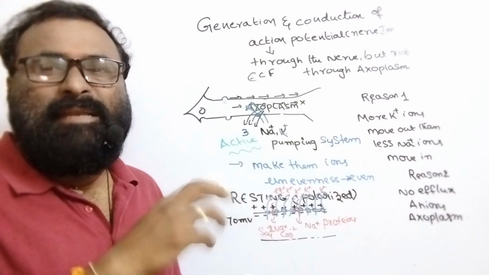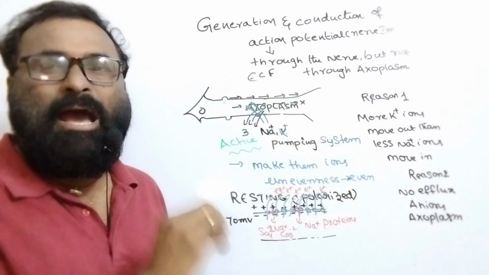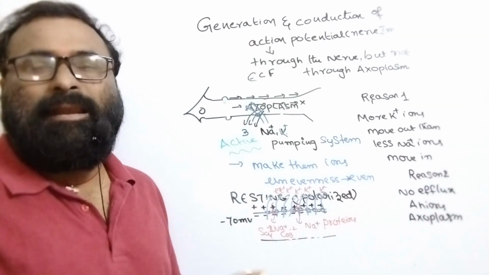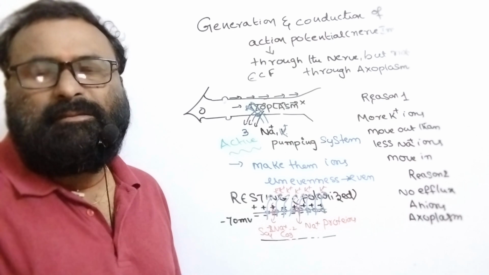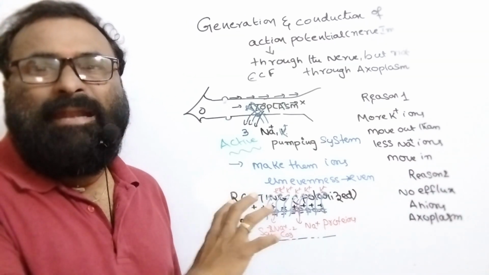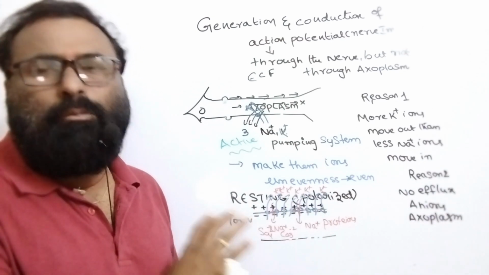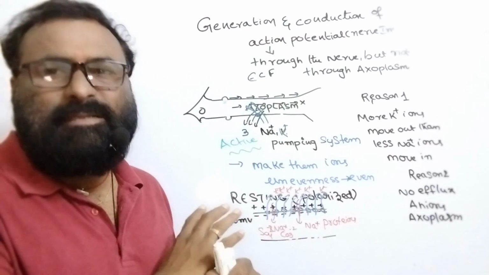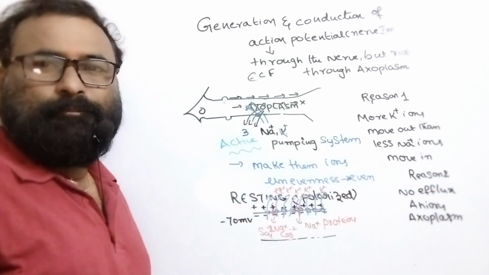What is the reason the inside of the axoplasm becomes negative during the resting or polarity state? Reason 1, more efflux of potassium ions. Reason 2, anionic movement is not seen at all in this fiber.